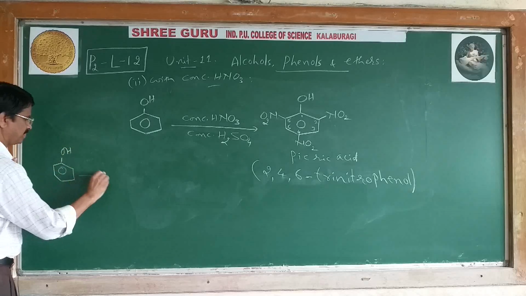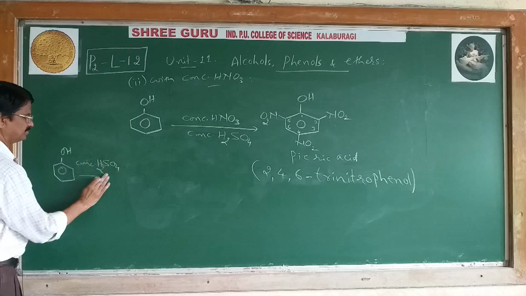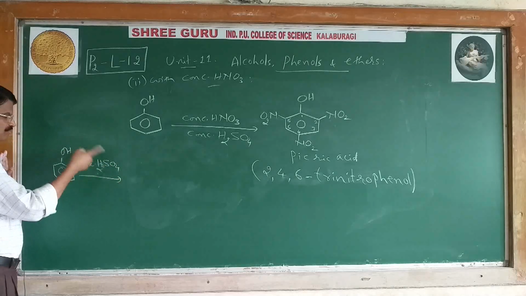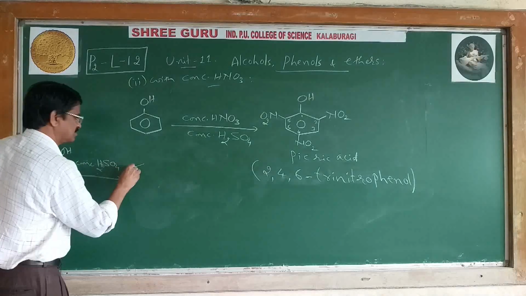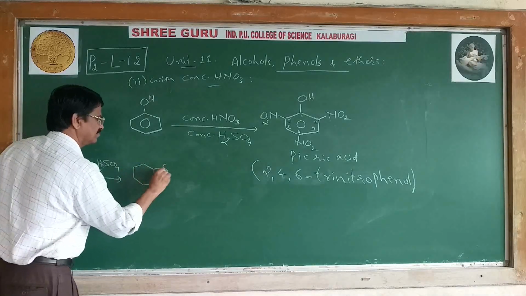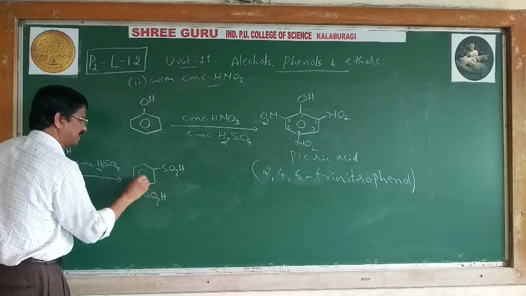Phenol with concentrated H2SO4. Sulfonation occurs at the ortho and para positions. Therefore, by sulfonation, the SO3H group attacks the ring.